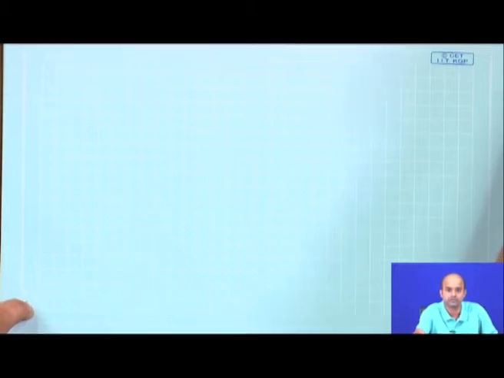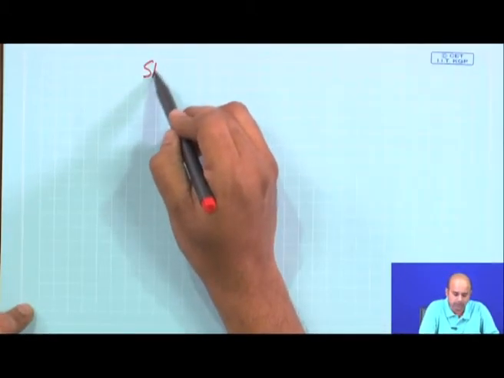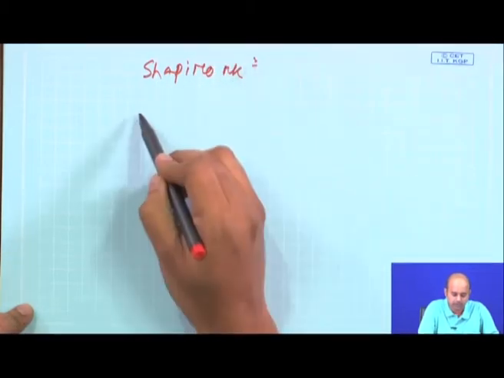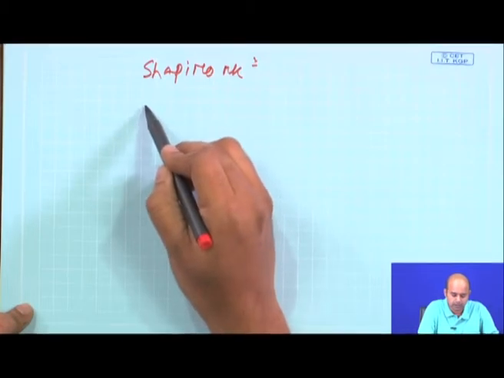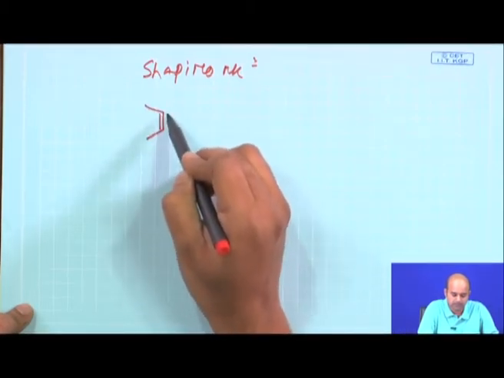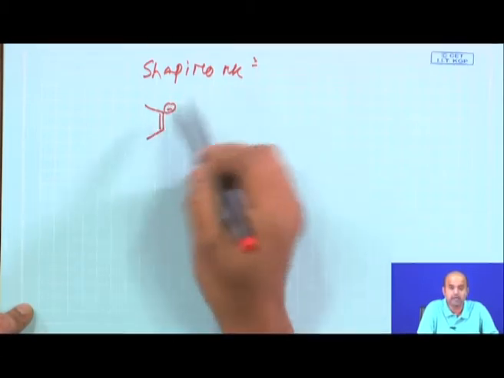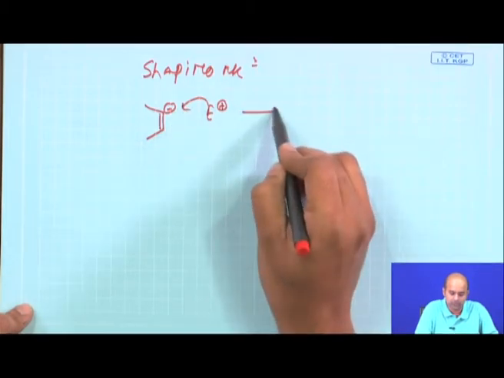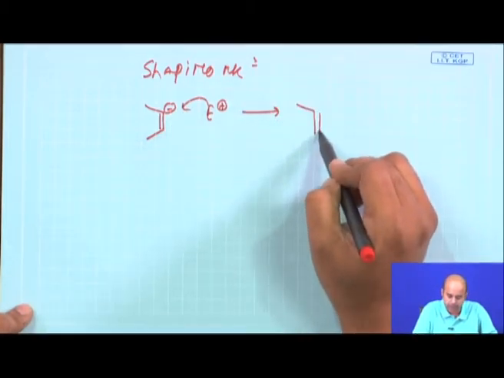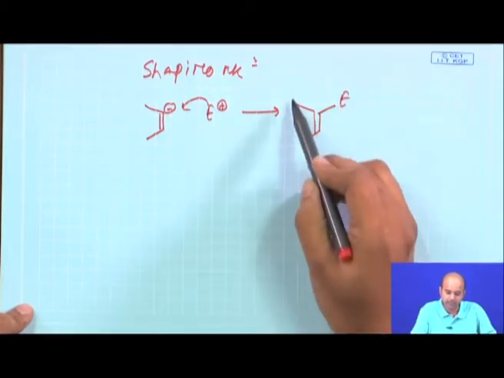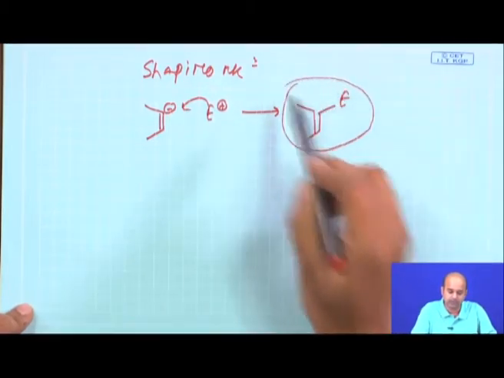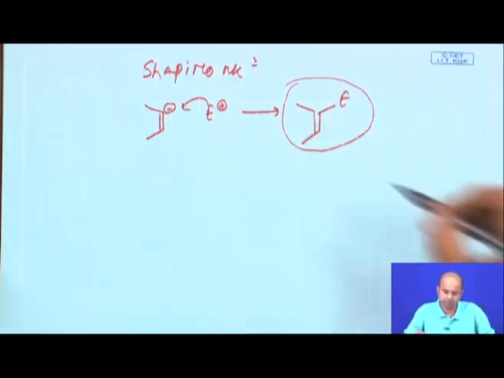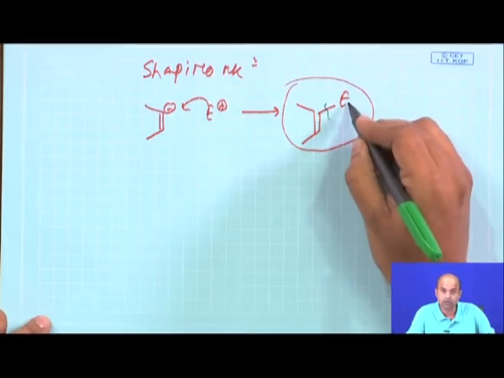It is based on a single transformation which is very useful, named as Shapiro reaction. So, if I now give a retrosynthetic disconnection of Shapiro reaction, you can say that Shapiro reaction normally will give you a vinylic anion, and this vinylic anion can be quenched with a suitable electrophile. So, the final pathway is something like this. Any possible intermediate or any possible target, if it is having this kind of structure, you can disconnect like this. E stands for electrophile.